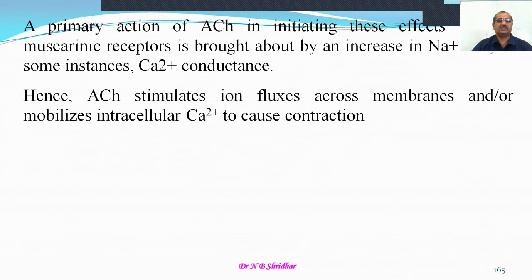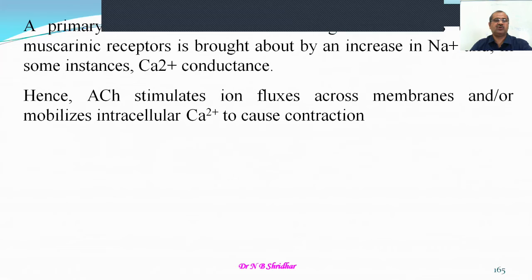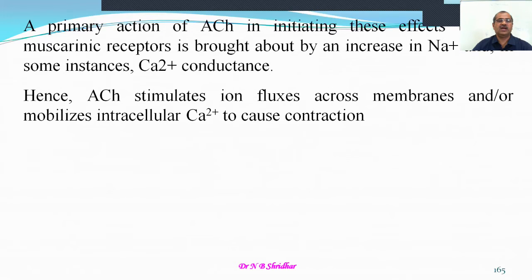So how is it going to cause the contraction, especially in the case of the skeletal muscles? Through the muscarinic receptors, it is brought about by increasing sodium and calcium conductance. Especially in skeletal muscle, calcium plays a pivotal, key role in contraction, especially the calcium conduction. Hence, acetylcholine stimulates ion fluxes across membranes and mobilizes intracellular calcium to cause the further contraction.